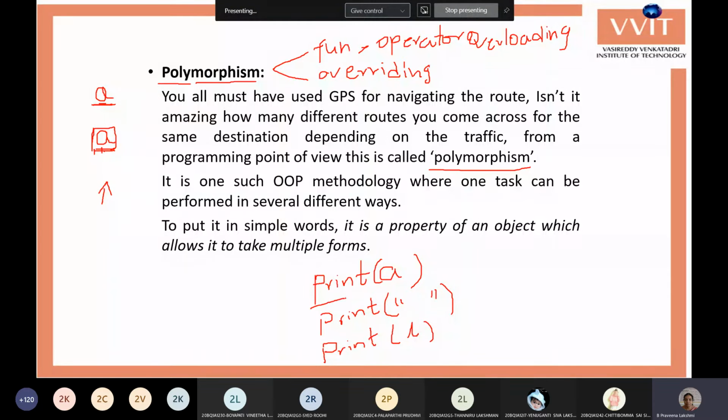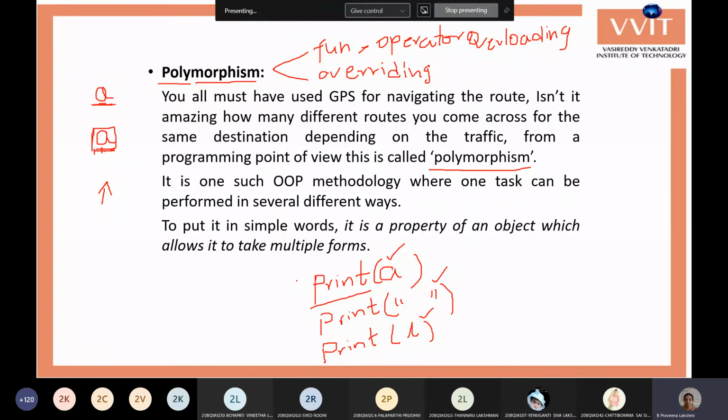That is, the function name is the same, but you are passing different types of arguments to print them. For example, if Python were not providing a single function but different functions, then if you want to print a number you use one function, if you want to print a string you need another function, and if you want to print a list you need another function. With different names, you would have to remember all those names to print your different variables. Instead, it provides only one name to print all the different types of variables.